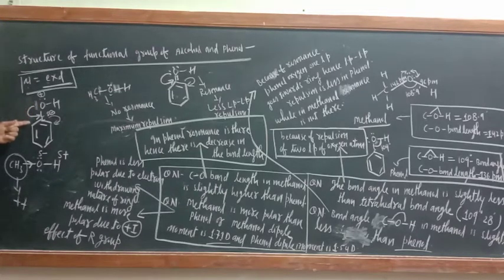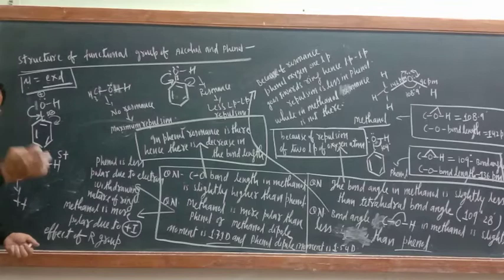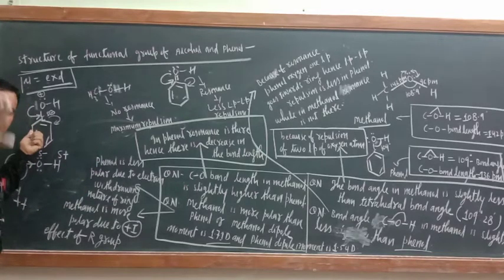Oxygen is known for its electron withdrawing nature, but here the benzene ring itself is withdrawing electrons from the oxygen, meaning the magnitude of negative charge is decreasing. While in the case of methanol, oxygen is getting electrons from the alkyl group, the methyl group, so the magnitude of negative charge is more.